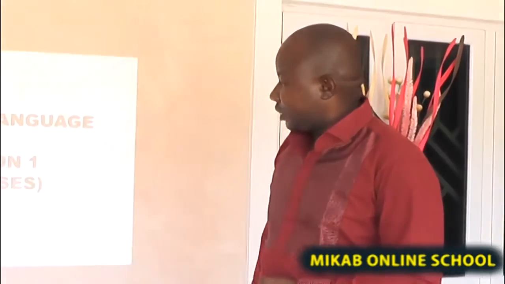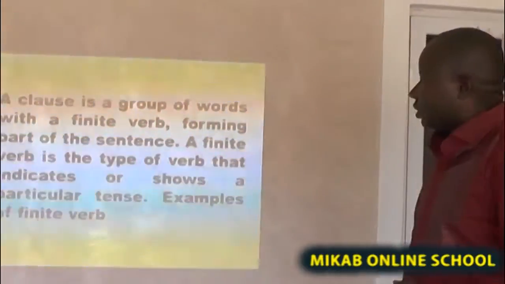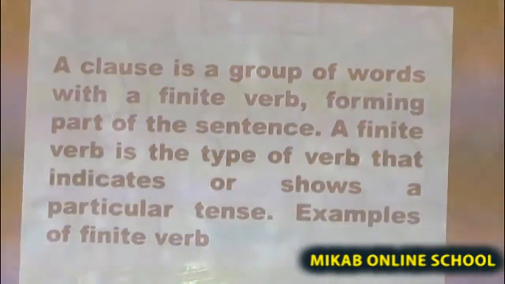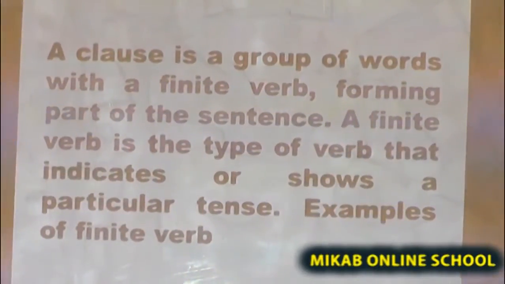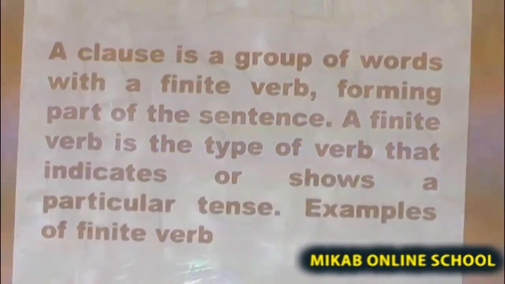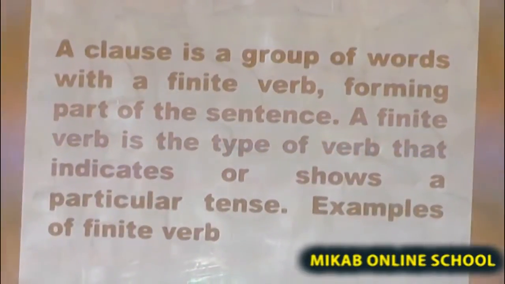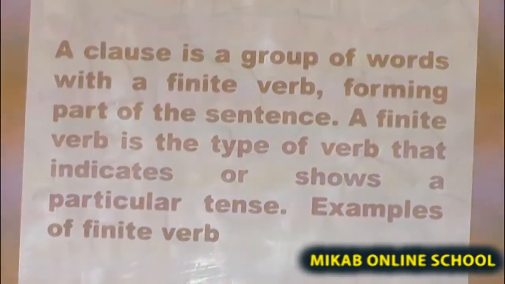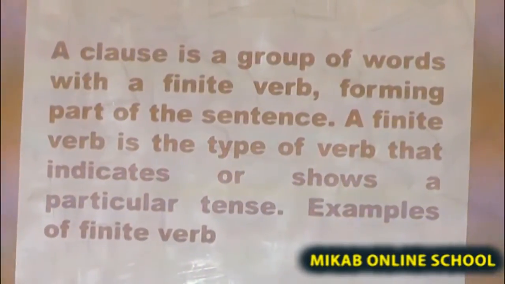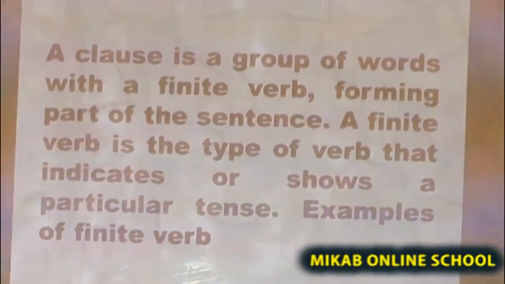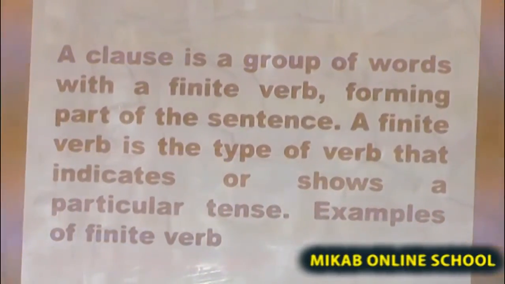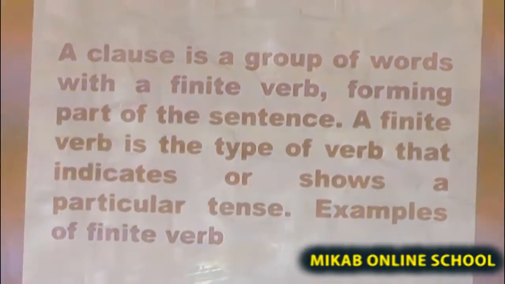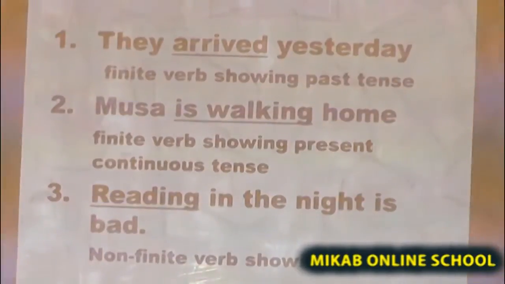Now, the topic is clauses. The topic is clauses. What is a clause? A clause is a group of words with a finite verb forming part of the sentence. That is, a clause is a group of words with a finite verb and it will form part of the sentence. A finite verb is the type of verb that indicates or shows a particular tense. Examples of finite verbs. Let's look at these.